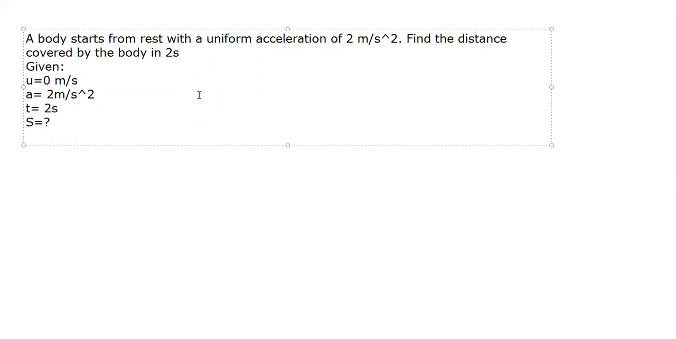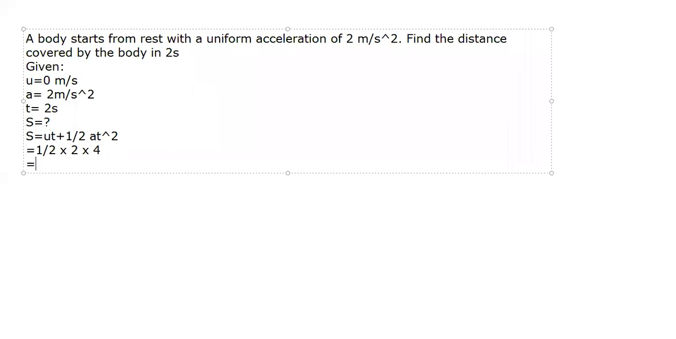Which formula I will use? s is equal to ut plus half a t square. So u is how much? 0. So 0 into 2 is 0 plus half into a. How much is a? 2. How much is t? t is also 2. So 2 square is 4. So how much is distance covered? The distance covered by the object is 4 meters.